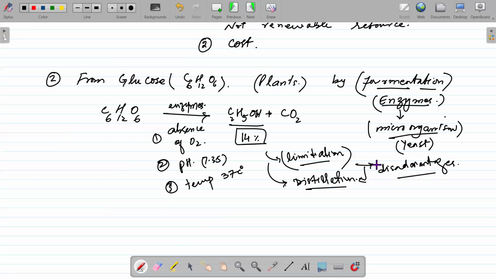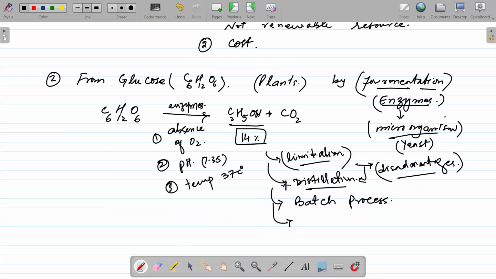That the maximum percentage of ethanol can be only 14%. We have to distill this ethanol from the reaction mixture, and we also have to control all these conditions. And also, it is not a continuous process, it is a batch process, right?